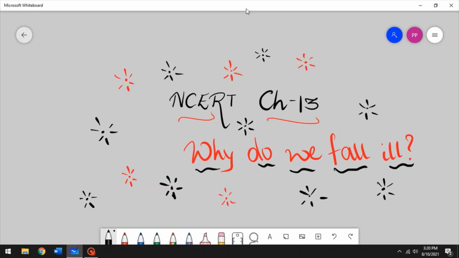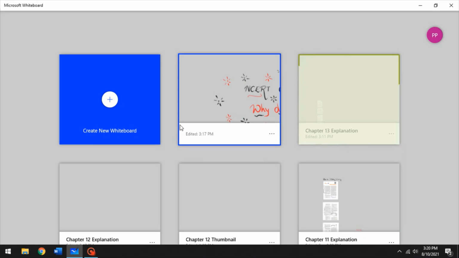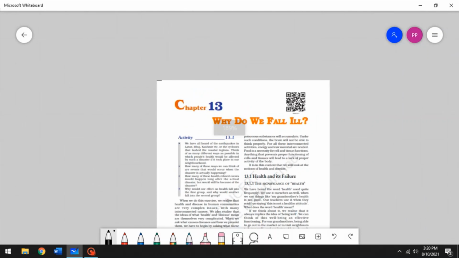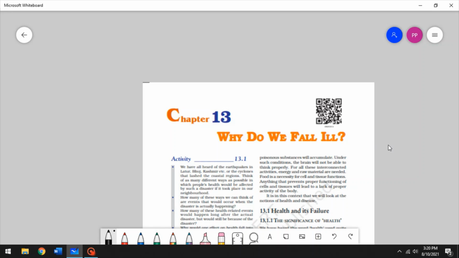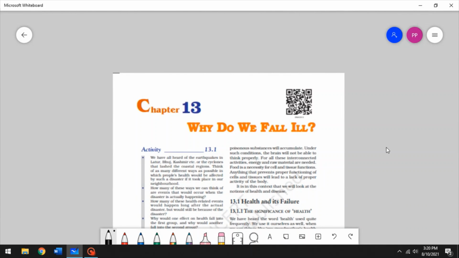Alright, so let's start with Chapter 13 in biology in NCERT Science. That is a biology chapter. Why do we fall ill? And this is about the various diseases, how to prevent them, how to diagnose them, how to treat them, and all of that.